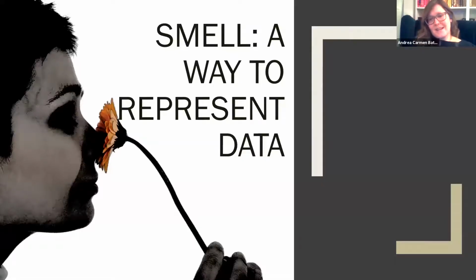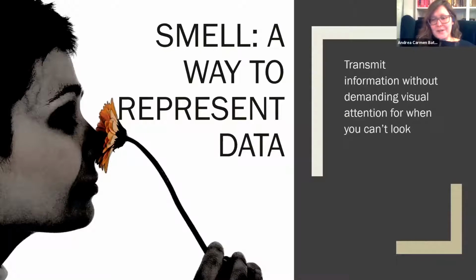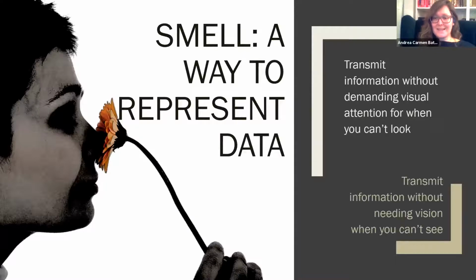Information olfactation is the idea that we can use smell to represent abstract information. Why would we want to do that? Well, we can use smell to transmit information without requiring the user's visual attention, if they need to be looking somewhere else, like while they're driving, for example. And this also applies to situations where the user can't see.